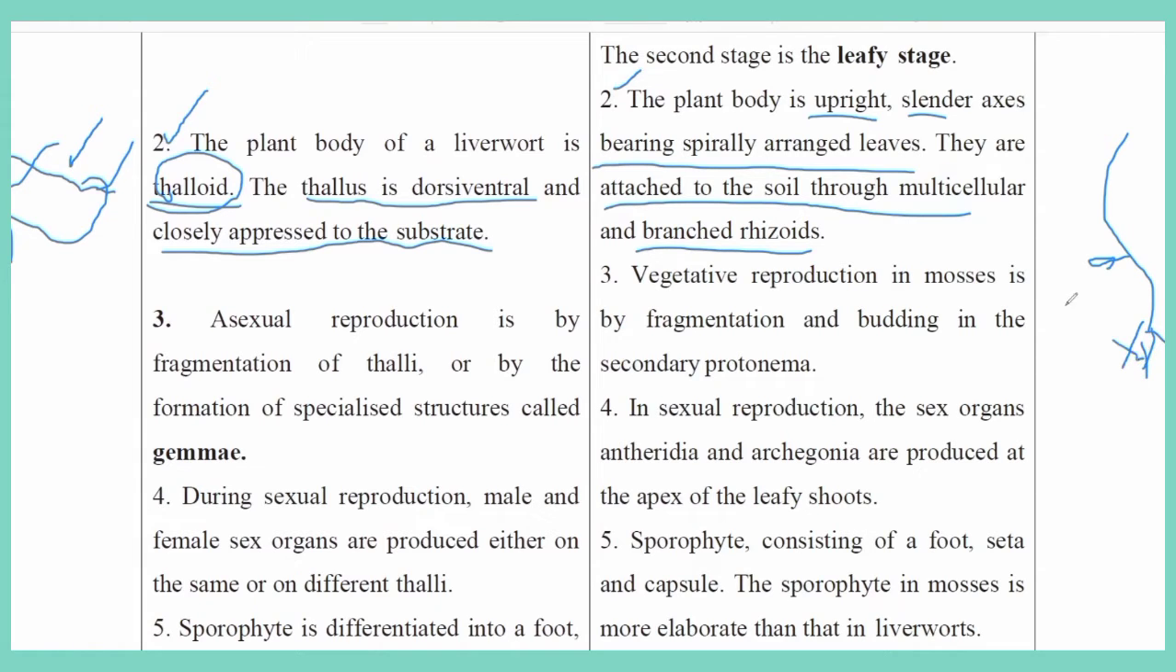So generally, roots are called rhizoids, and they have leaves. That is the major difference between liverworts and mosses. The plant body in liverworts is flat, but in mosses the plant body is erect, with roots called rhizoids and leaves, as we can see in mosses.